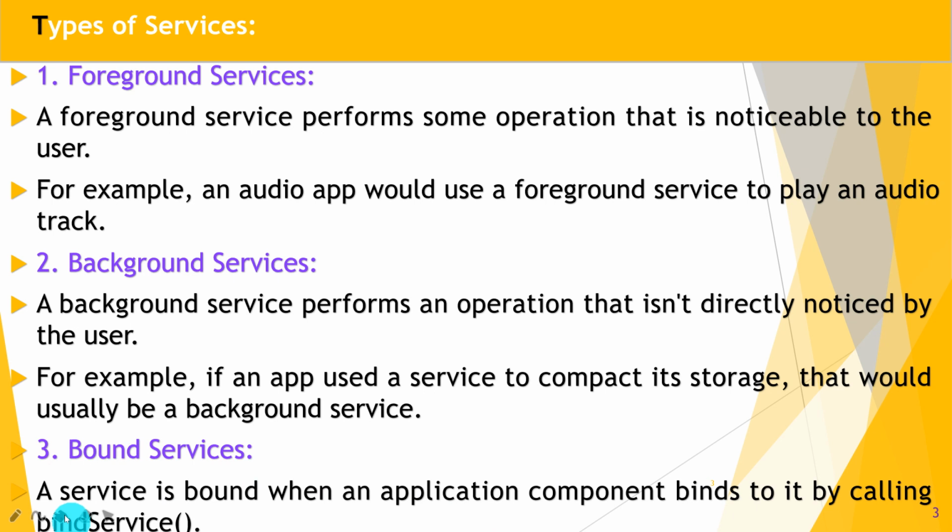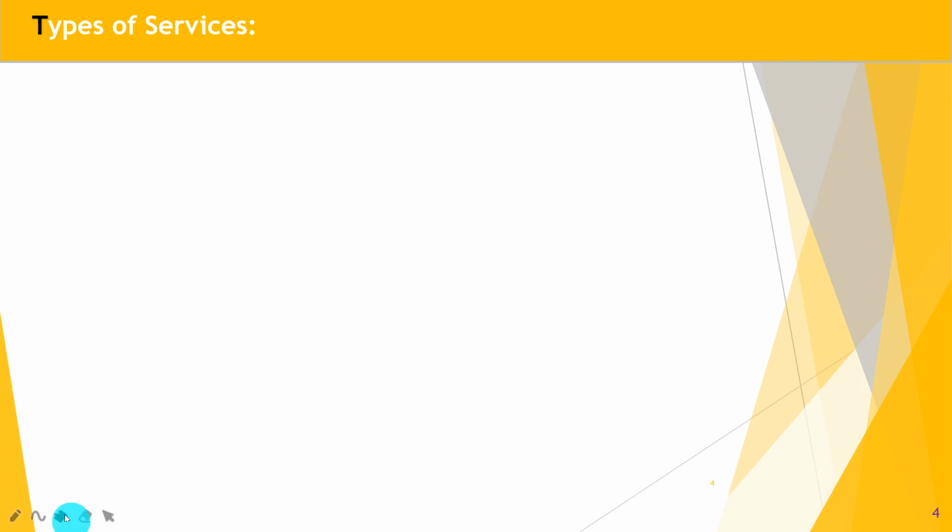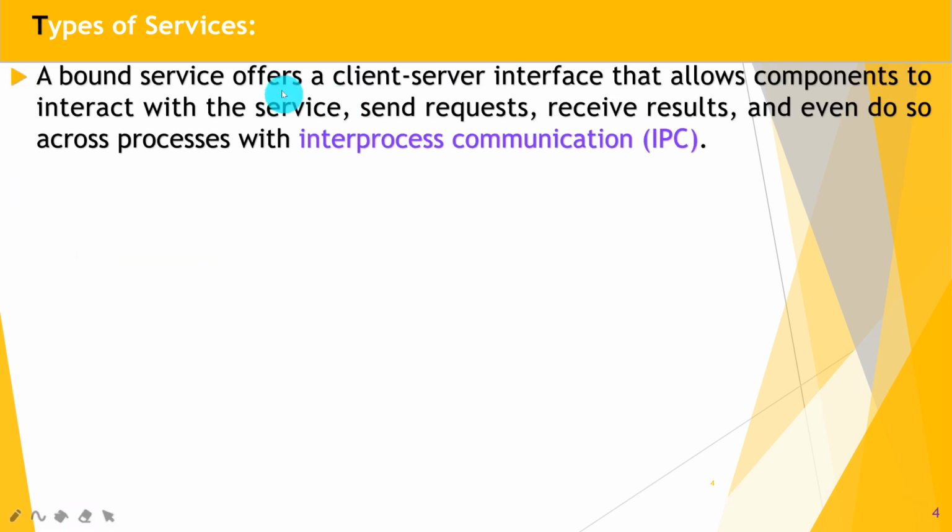When this method is called, two different components, similar to a client-server application, bind to each other, and then the service gets started. A bound service offers a client-server interface that allows components to interact with the service, send requests, receive results, and even do so across processes with inter-process communication.